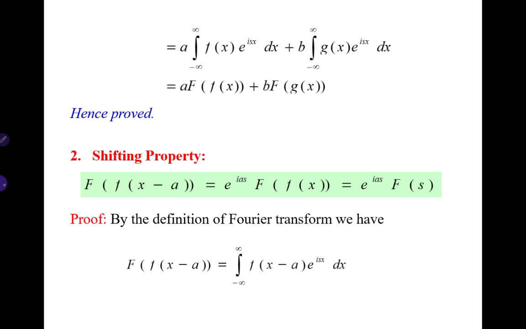Now let us go to the second property, that is the shifting property, which states that the Fourier transform of f of x minus a is equal to e power ias into the Fourier transform of f of x, that is e power ias into F of s. Now by the definition of Fourier transform, we have the Fourier transform of f of x minus a is equal to the integral from minus infinity to infinity of f of x minus a into e power isx dx.